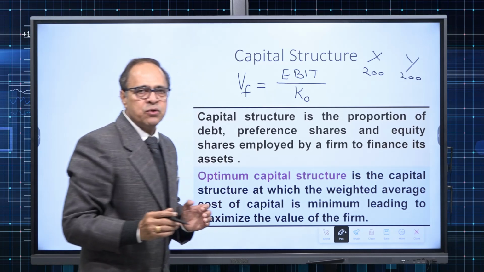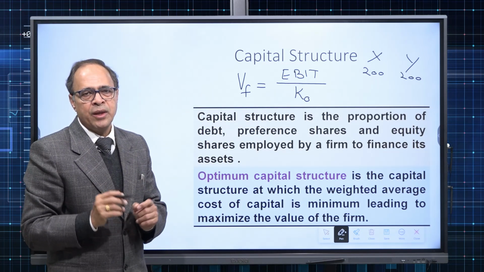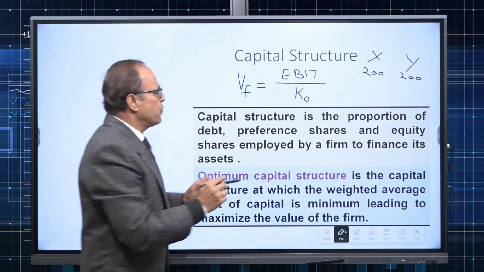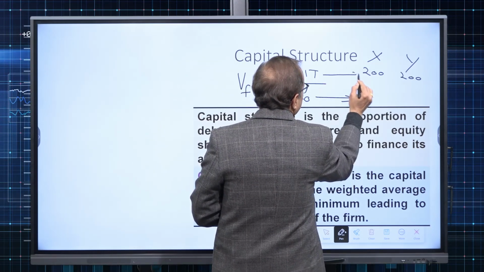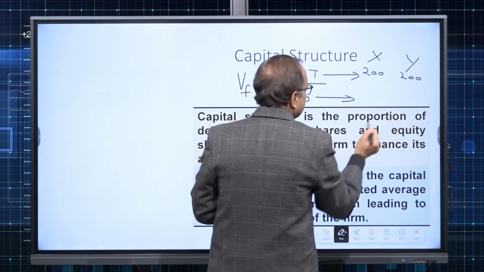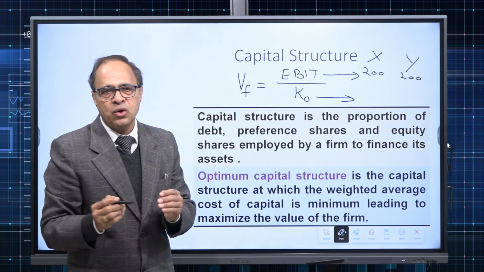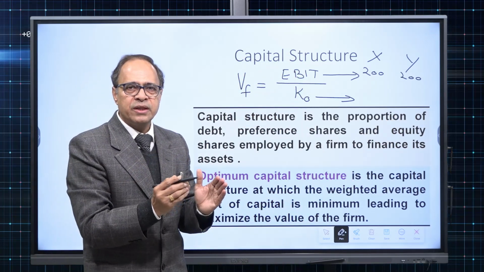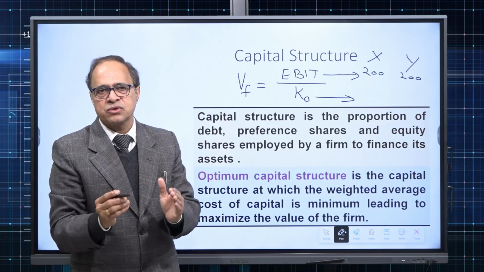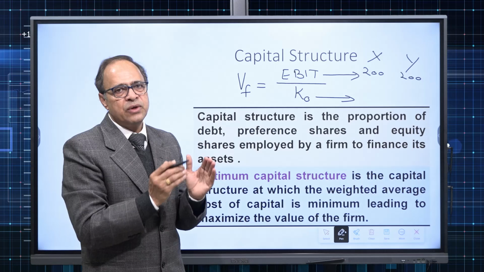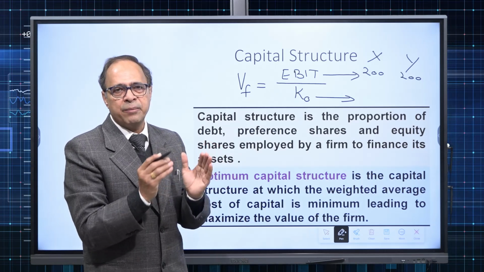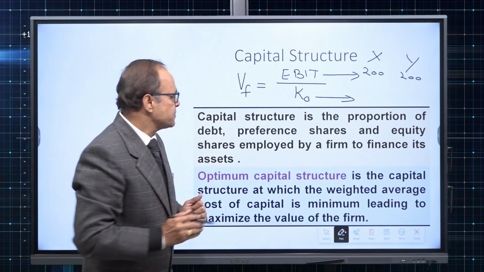So EBIT for both the firms is 200 millions. But for firm X, KO, so that is EBIT and this is KO. KO means overall cost of capital, or you can say KWC, that is weighted average cost of capital. How weighted average cost of capital is calculated? We have already seen in the cost of capital calculation in detail.